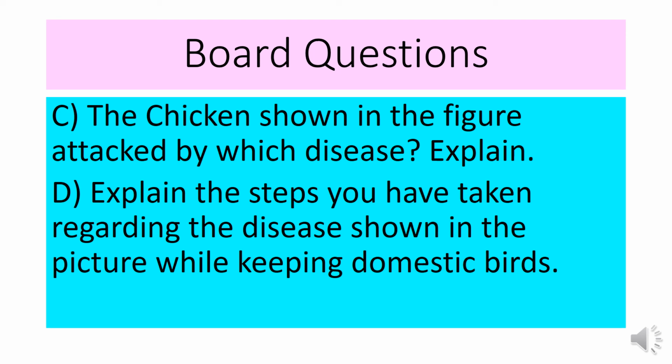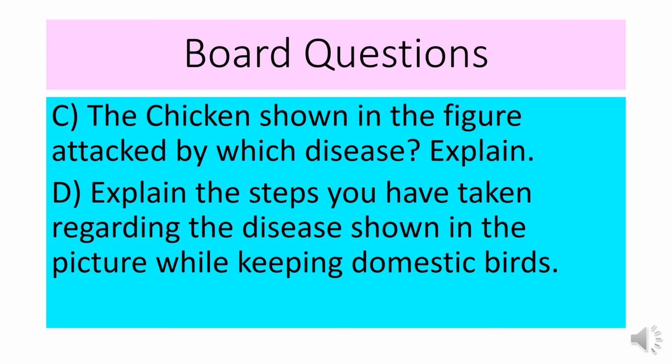That's why the chicken shown in the figure is attacked by Ranikhet disease, and then you should write about Ranikhet disease, that is Newcastle disease. It was first indicated in the city of Newcastle of England. Later it was named after a place named Ranikhet. Then the causal organism: it is affected by Newcastle disease virus, that's why it is Ranikhet disease. And then the symptoms, that is, the affected bird and chicken sit in the corner of the house, and these symptoms should be written here.